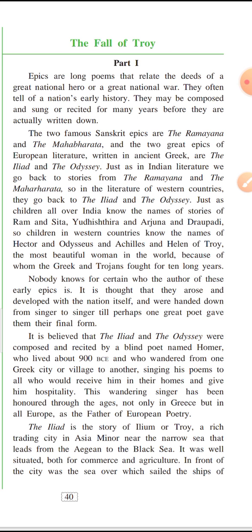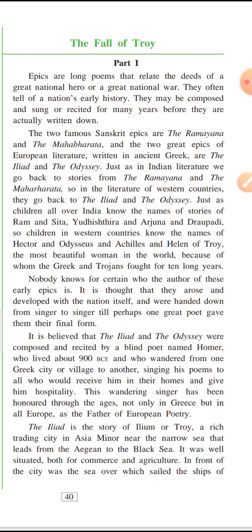Just as children all over India know the names and stories of Ram and Sita, Yudhishthira and Arjuna and Draupadi, so children in Western countries know the names of Hector, Odysseus and Achilles and Helen of Troy, the most beautiful woman in the world, because of whom the Greeks and the Trojans fought for 10 long years.